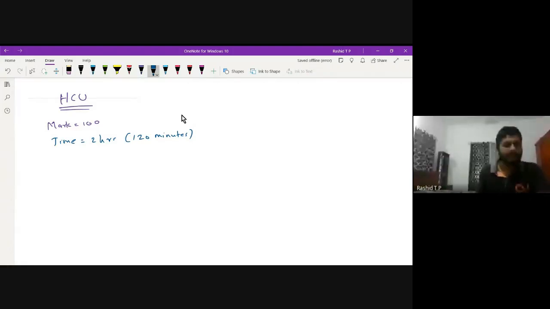And it contains total 100 marks of questions. The total number of questions in the HCU examination is 75. 75 questions will be there.